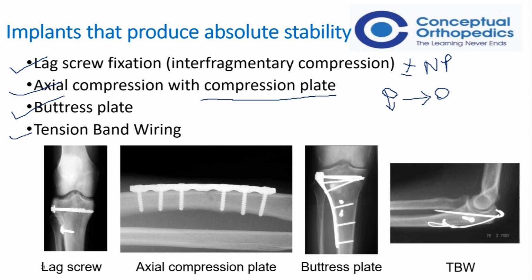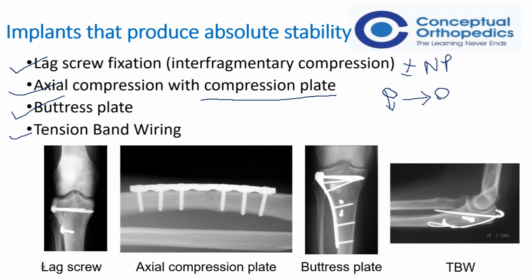Just increasing the number of screws or even the number of plates does not lead on to absolute stability. We are just increasing the rigidity of the construct, but we will not achieve absolute stability.